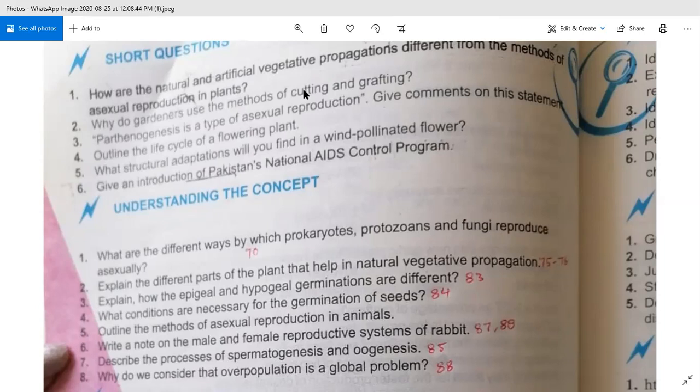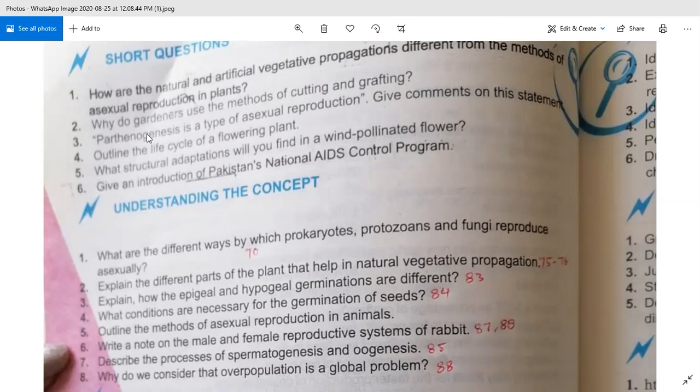It helps to increase the number of plants at a rapid rate. For this purpose, they use only one plant. So that's why gardeners find it easy to use these two methods, cutting and grafting.